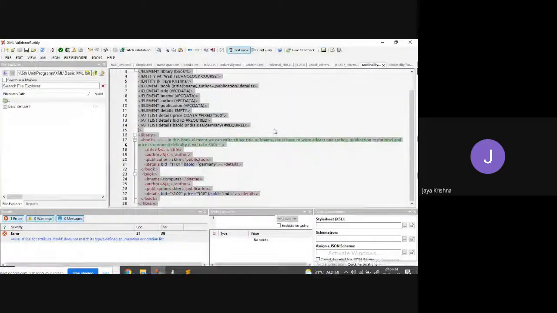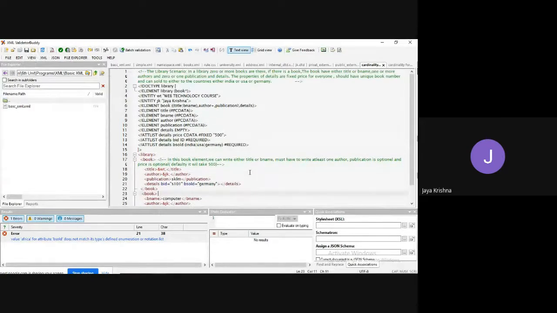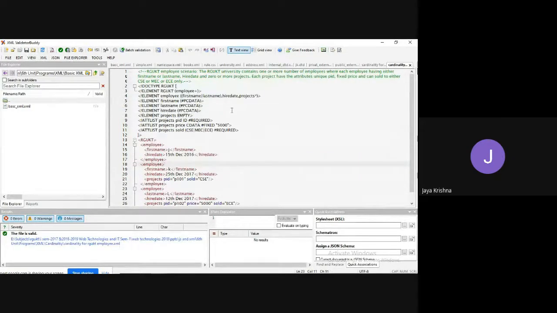Okay, so like this we need to write. If you take one more example, I have taken this example for simplicity of understanding. The RGKT employee scenario: RGKT university contains one or more employees, where each employee has either a first name or last name, hire date, and zero or more projects. Zero or more projects means project star. Each project has attributes: unique PID, fixed price, and can be sold to either CSE, mechanical, or ECE only.